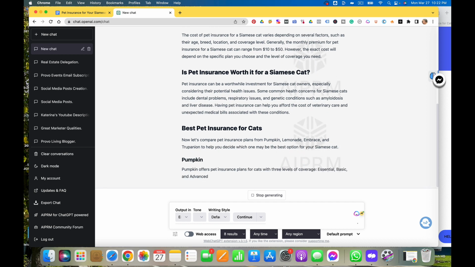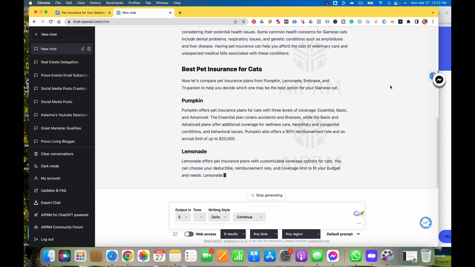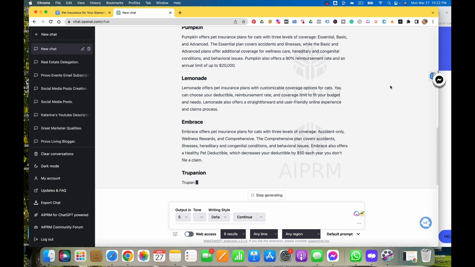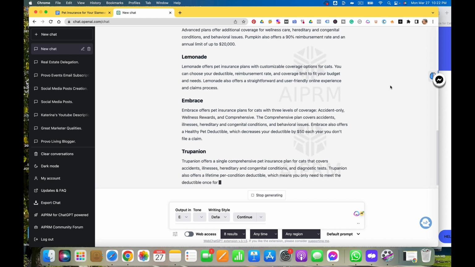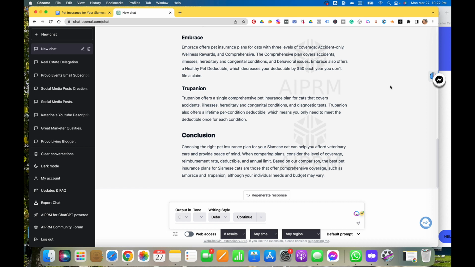Okay, so they're writing a lot of "it depends," and you'll see up there. So they are getting a little bit of information from each one of these companies, which is pretty good. All right, so this is a very short audit of the article.